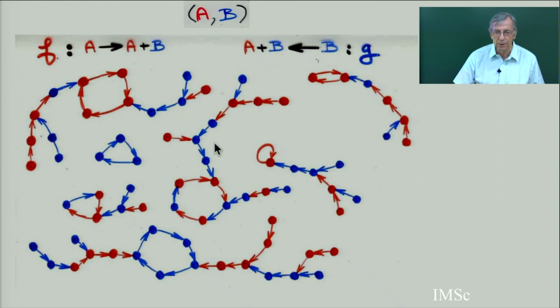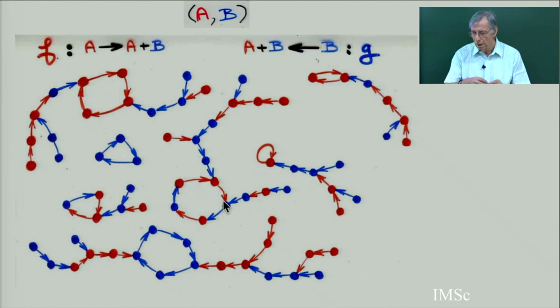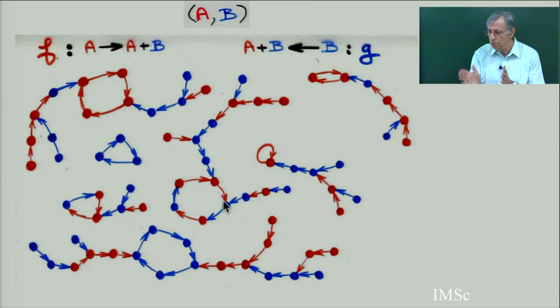You see, so you have some red cycles, you have some blue cycles, and you have some mixed cycles with red and blue, and on each cycle there are attached some arborescences, some trees with two colors and with some condition. The condition is that when you have a point where two edges meet, then it's a red and a blue. You are not allowed to put two blue edges coming to the same point, or two red edges coming to the same point, because it's an injection.